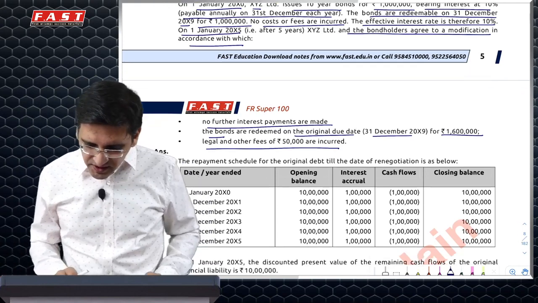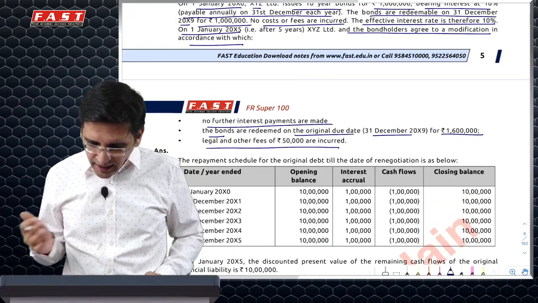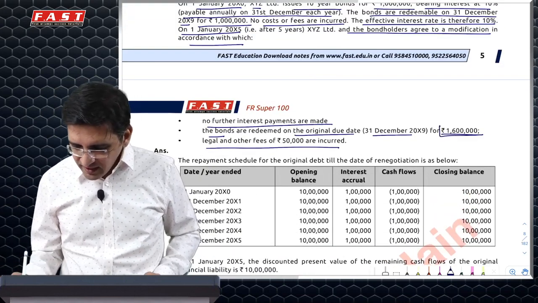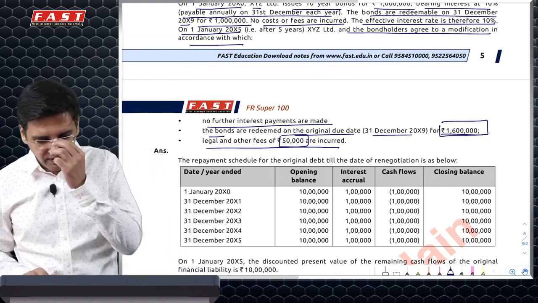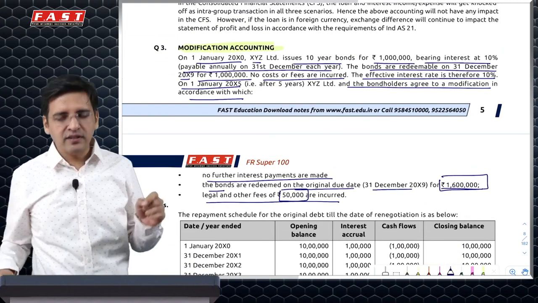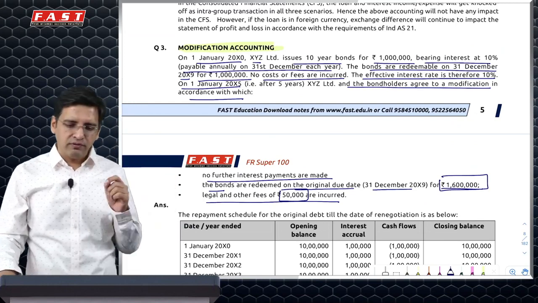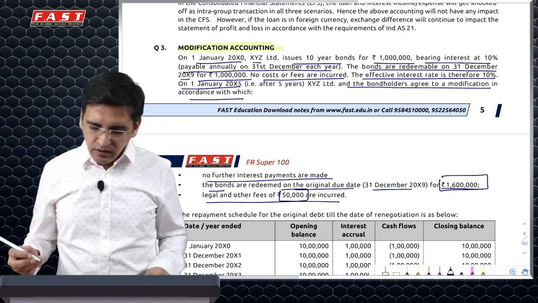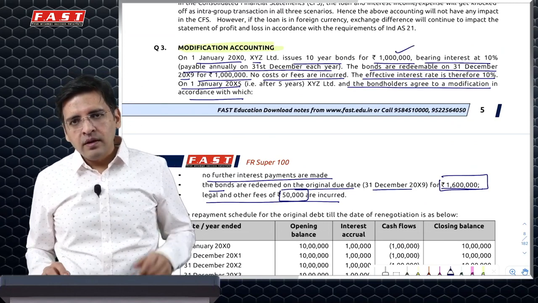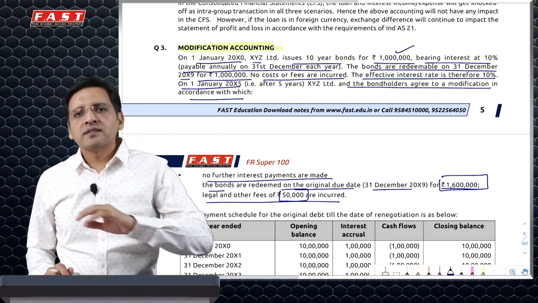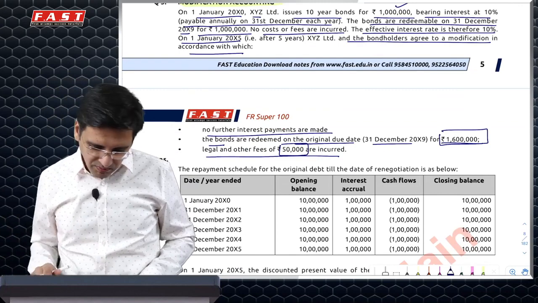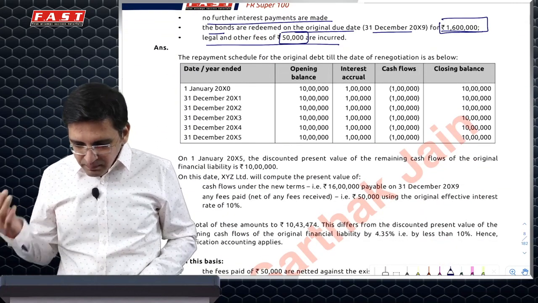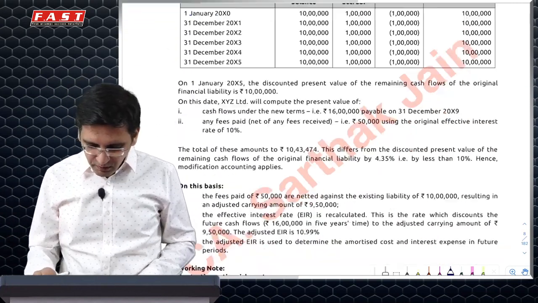Now, if I see here, I would now be paying 16 lakh, plus I have incurred 50,000 rupees now. Because the effective interest rate and the coupon rate were the same, on 1st January 2005 my carrying amount of loan would be 10 lakh. Now what I'll have to do is compare this carrying amount with the revised cash flows, which is 16 lakh after 5 years discounted at 10%, plus 50,000 rupees which I have to pay today.